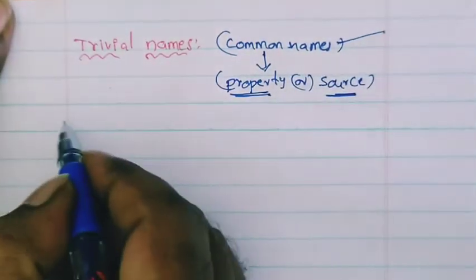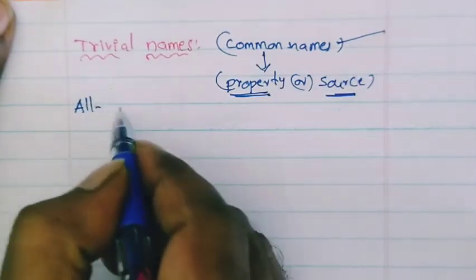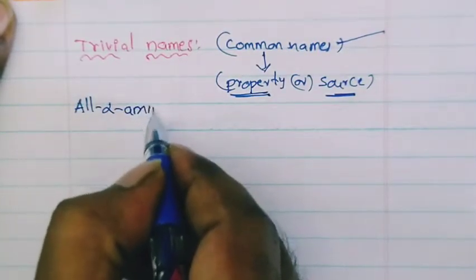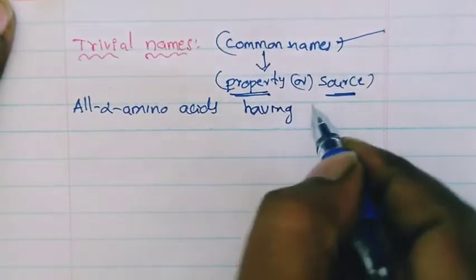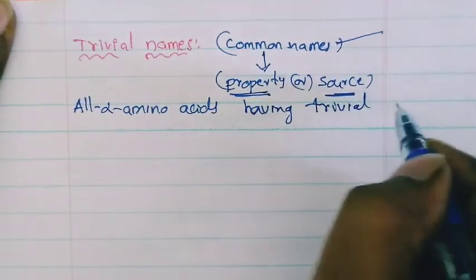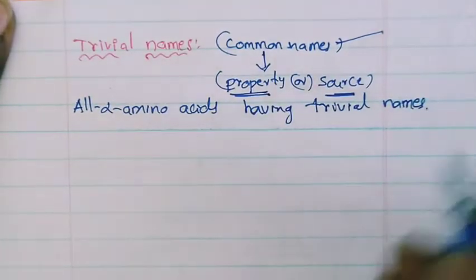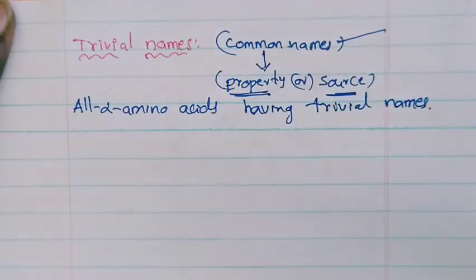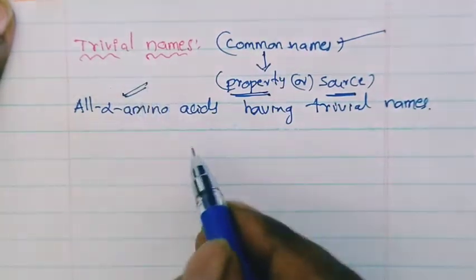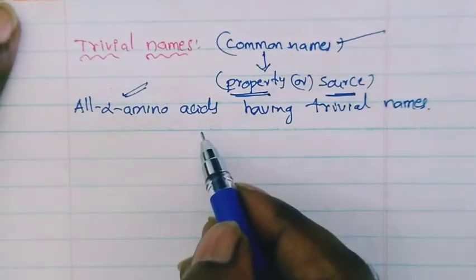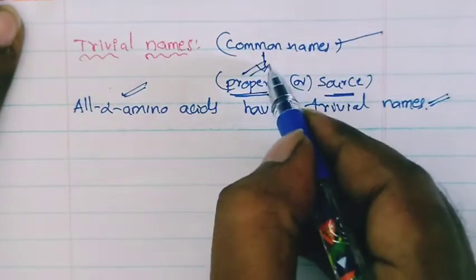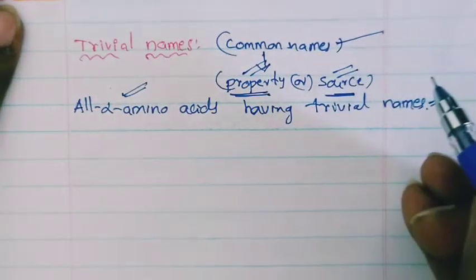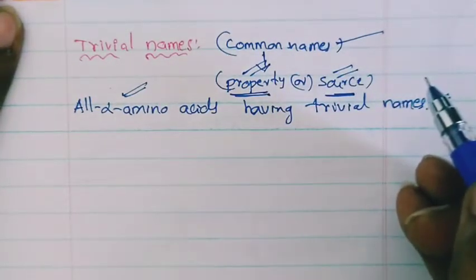Okay, all alpha amino acids have trivial names. Everyone should remember this point. We are taking amino acids now, the proteins. In case of proteins, we are taking alpha amino acids. All alpha amino acids contain trivial names. That means these names are derived from either the property of the compound, otherwise the source of that compound. I will give some examples.